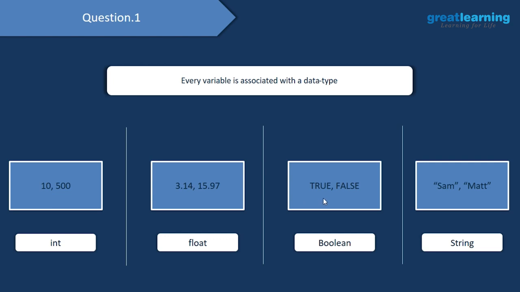In Boolean values, we have only two of them, which are true and false. You have to keep in mind that you don't have anything else, and these two are actually keywords. So what are keywords? We also have a question on that, so we'll look at that later on. And then we have another data type called string.